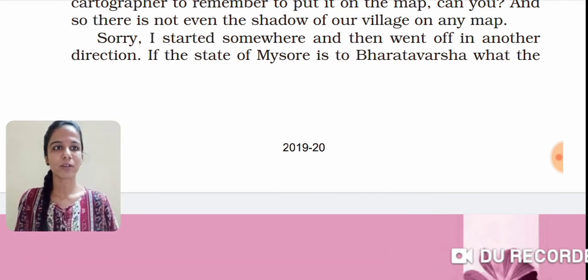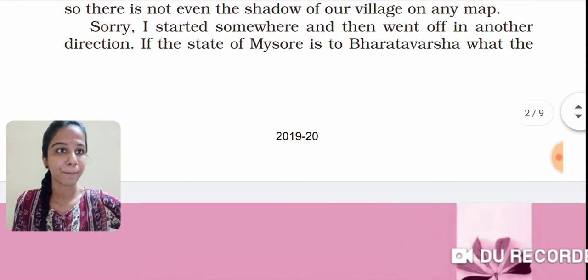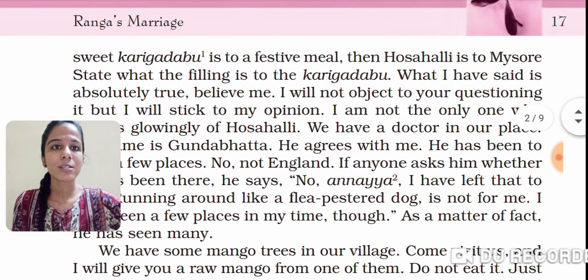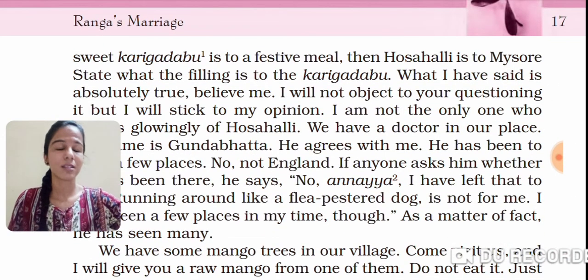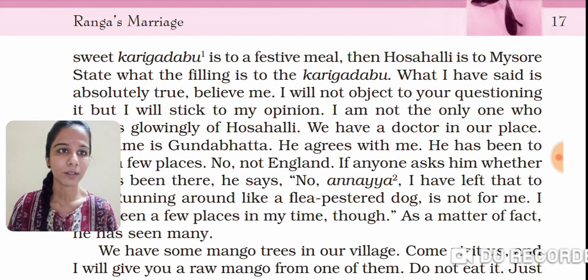If the state of Mysore is to Bharatvarsha, meaning India, what the sweet Karigadabu is, here it is about South Indian words, a festive meal, a kind of dish, then Hosali is to Mysore state what the feeling is to the Karigadabu. What I have said is absolutely true. Believe me, I will not object to your questioning it, but I will stick to my opinion.